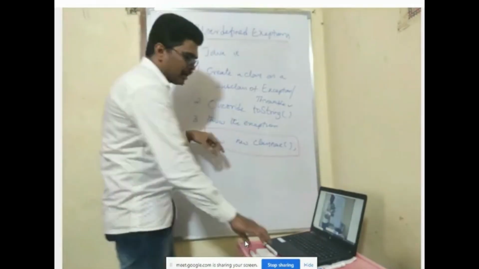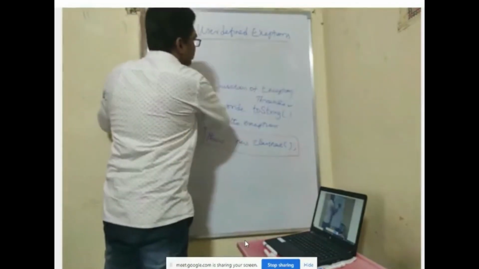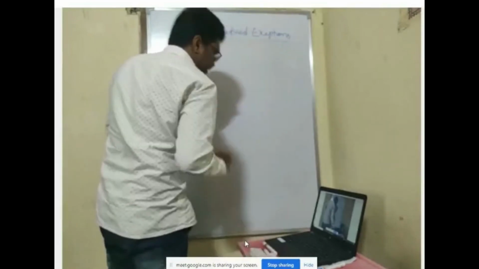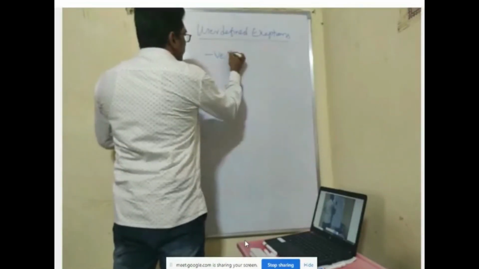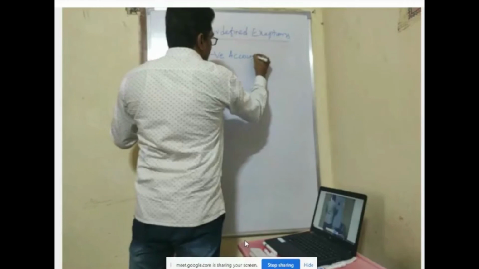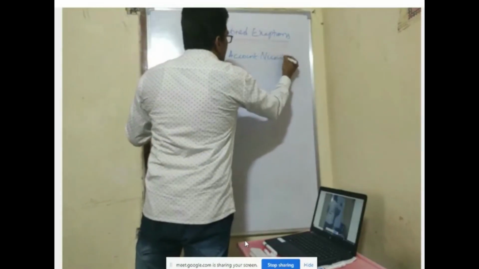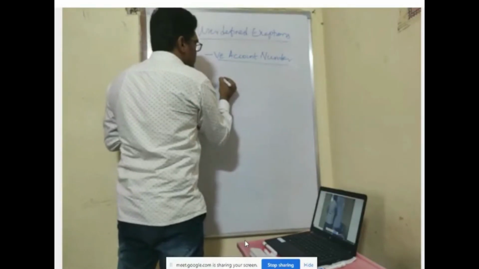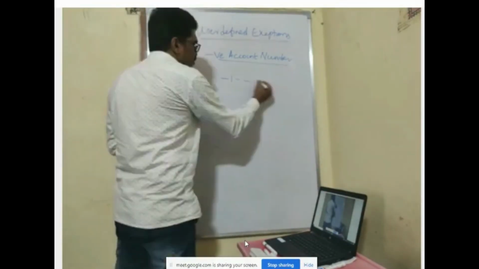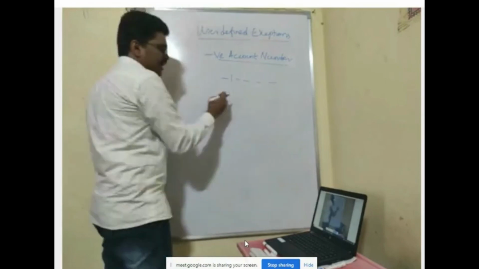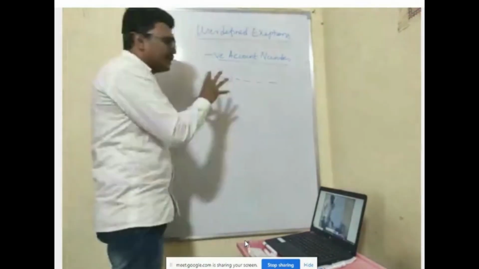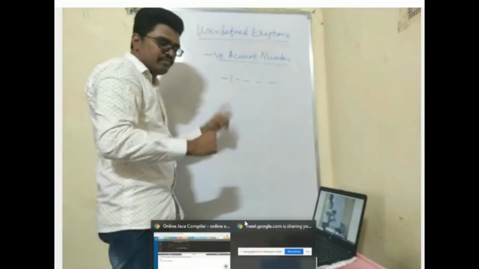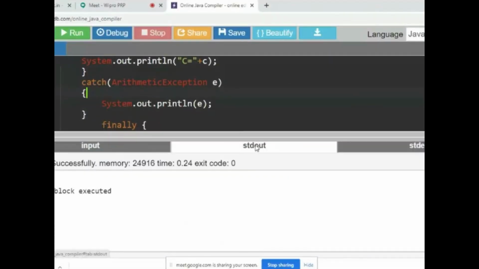We'll practically see one example. The user is entering a negative account number, say a bank account number, by mistake. Whatever the value, I don't bother, but it is a negative value. So now I need to generate an exception. How to do it? I'll show you practically.